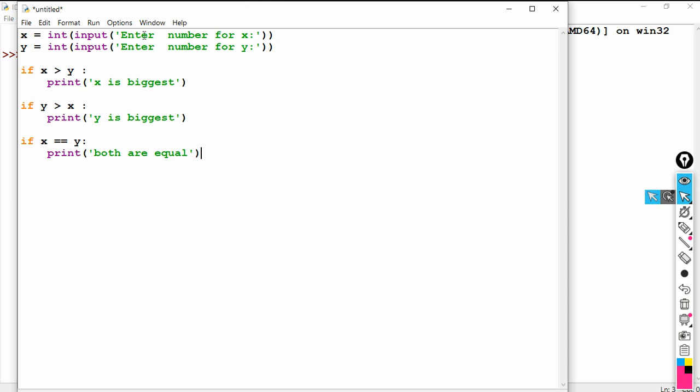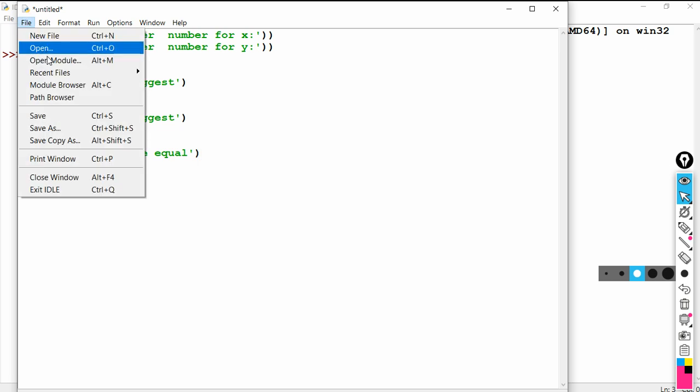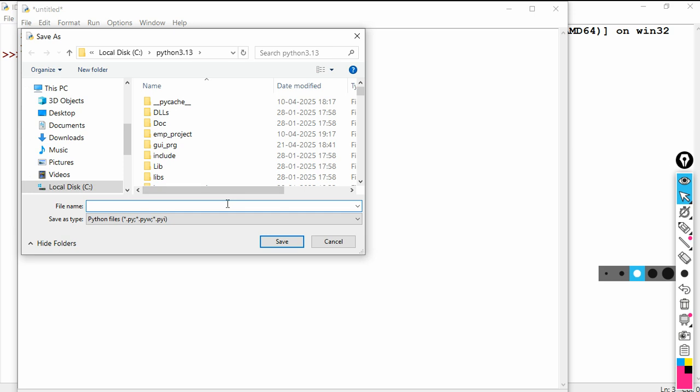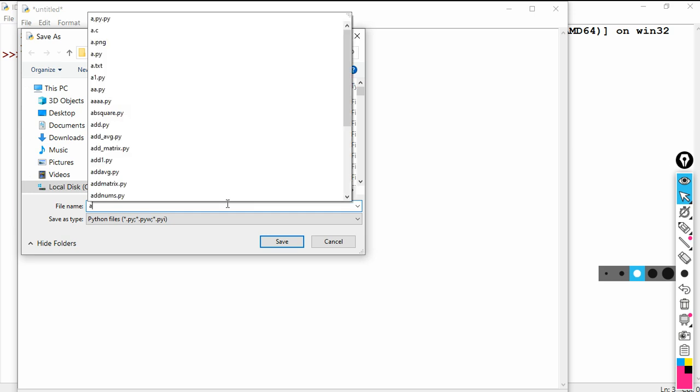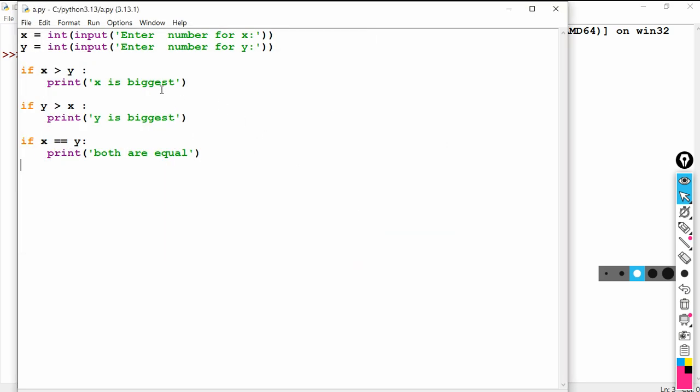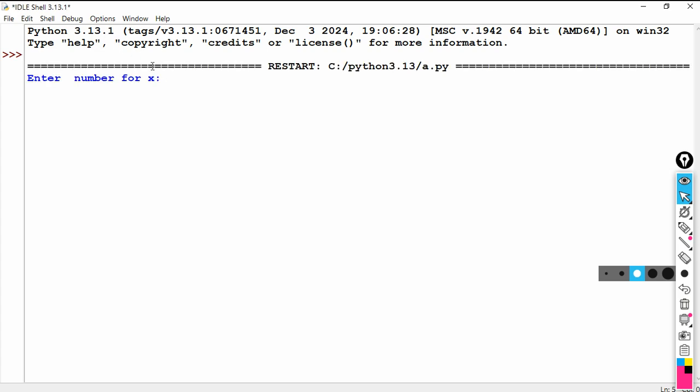Then I save the program, please. Let me save the program file. Here I am going to save it. Okay, save it. So therefore I can say a dot py, same program name always I'll give you. Okay, now I run the program, run module. See, it is asking enter for x.